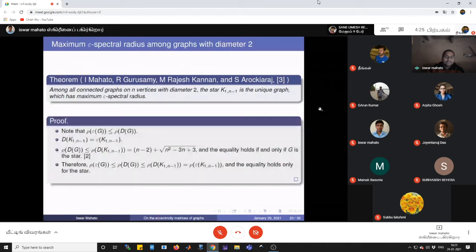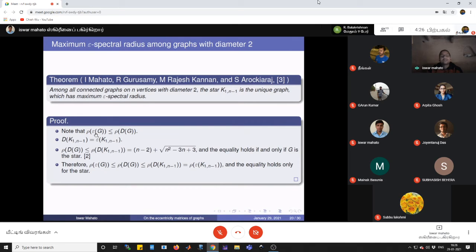Since the eccentricity matrix of G is obtained from the distance matrix by retaining the largest entries in each row and column and making the rest 0, the distance matrix is always greater than or equal to the eccentricity matrix entrywise. By the Perron-Frobenius theorem, we can say that the spectral radius of the eccentricity matrix is always less than or equal to the spectral radius of the distance matrix.